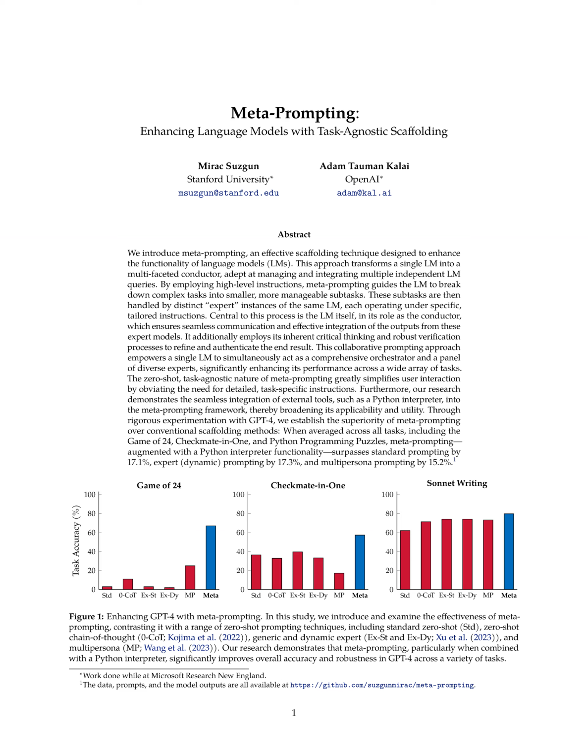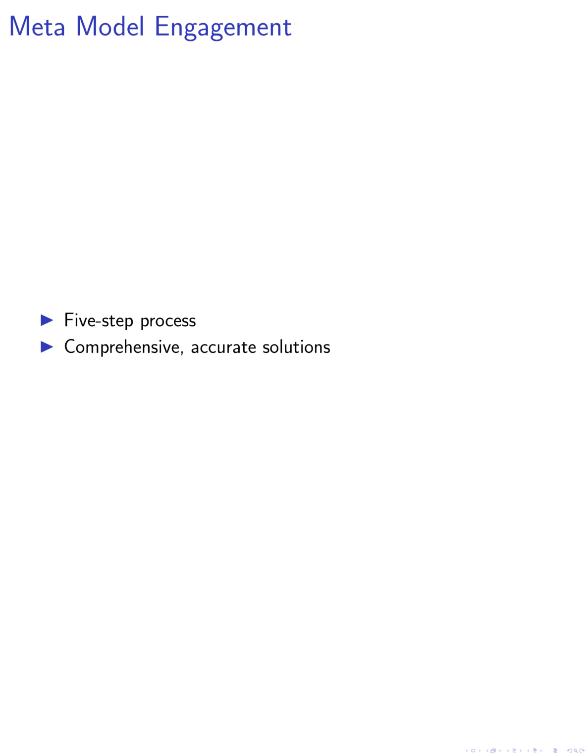In this paper, we present a 5-step process for engaging with the metamodel and domain-specific expert models to provide comprehensive and accurate solutions. The first step involves transforming the raw query into a suitable template using a transformation function. We also add initial instructions to the metamodel's prompt history to guide its responses.